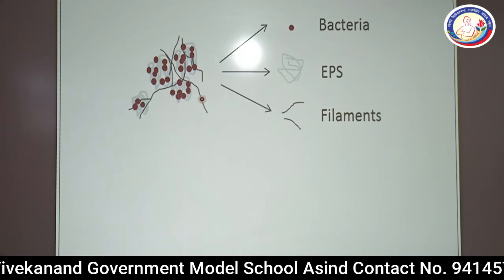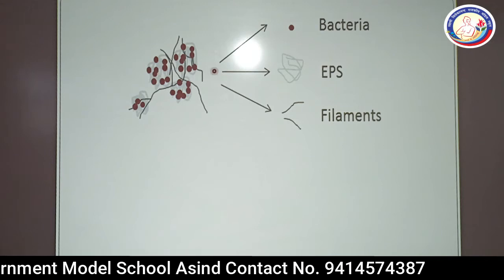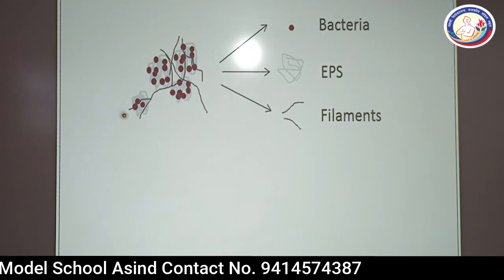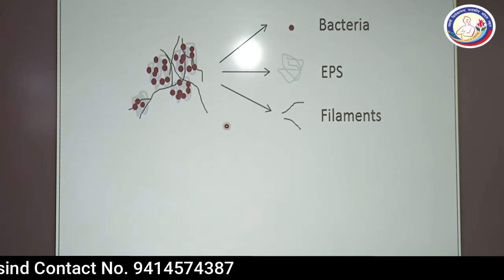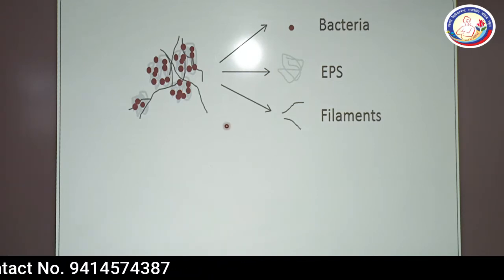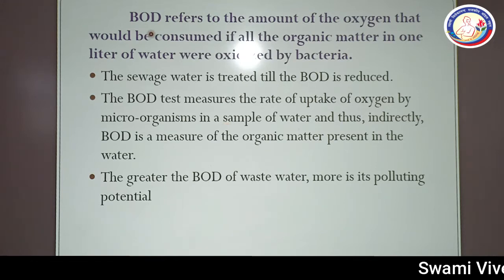These are the filaments of fungi and the red colored dots showing the bacteria, and it is forming a mesh-like structure. Basically EPS is the mesh-like structure and it shows flocks. Now what is BOD? A one-number question may be asked.